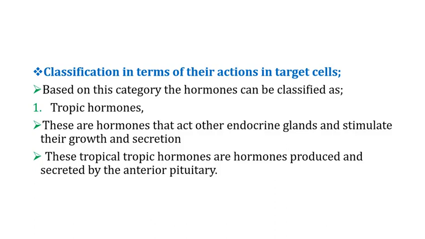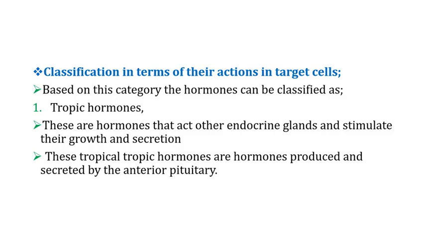Okay, another criterion used to classify hormones is based on their effect on their target cell. Based on the effect on their target cell, a hormone can be classified as a tropic hormone. Tropic means feed. These hormones are not food, but what it means is that when they act on their target organ, they lead to hypertrophy, or increase in size, of that particular organ.